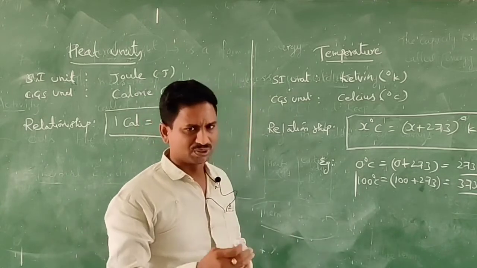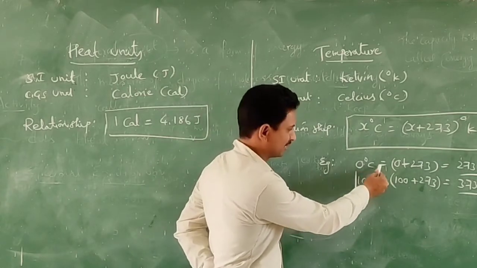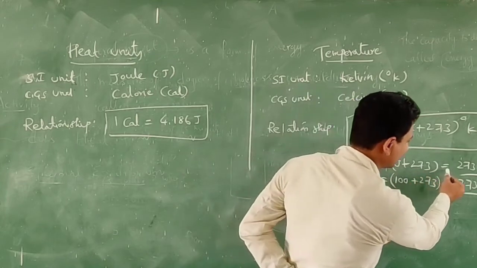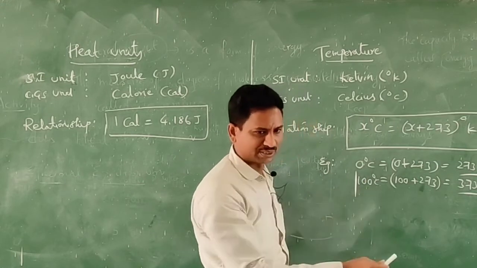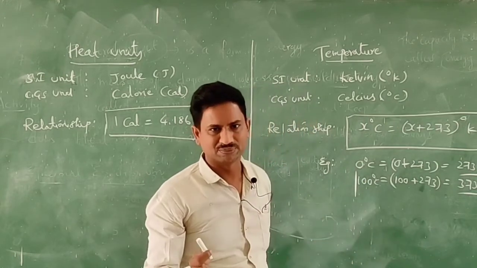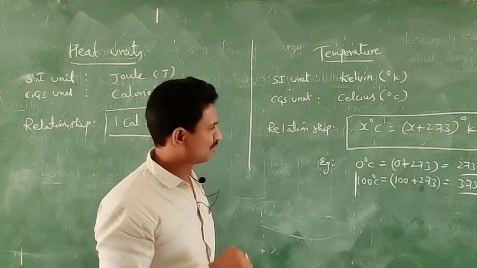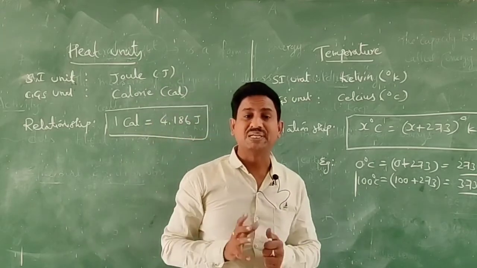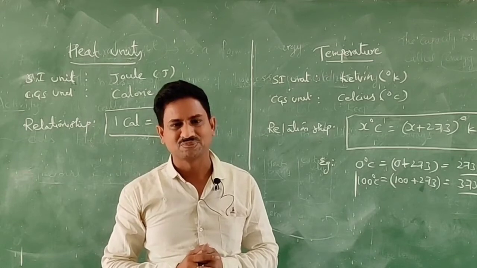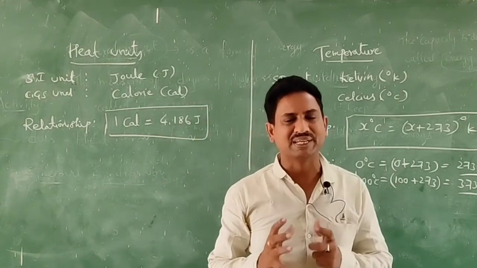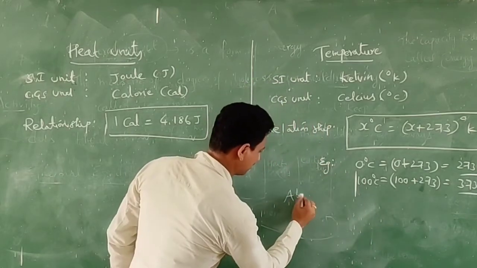For example, to understand, a small example is there. 0 degrees centigrade or Celsius is equal to 0 plus 273, that is equal to 273 degree Kelvin. And 100 degrees centigrade, yes, you are correct, 100 plus 273, that is equal to 373 degree Kelvin. And children, the temperature measured in Kelvin scale is called what? The temperature measured in Kelvin scale is called absolute temperature.